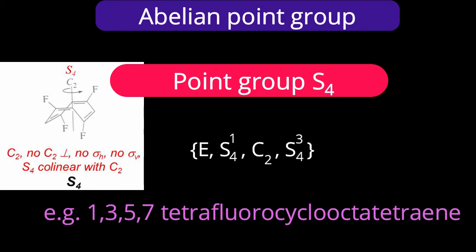Actually, in general I could have said that S2n kind of point groups are abelian point groups, but whichever suitable examples are available, considering that, only S4 I am representing here. So we have seen the six different types of point groups.